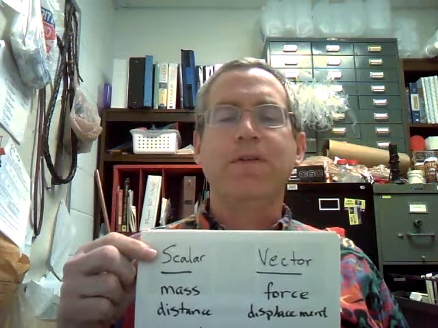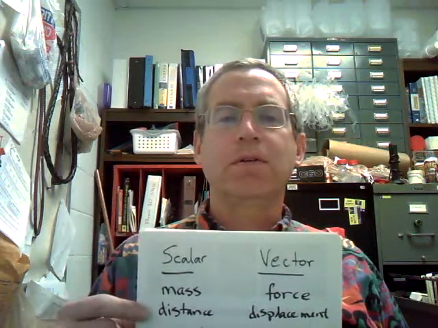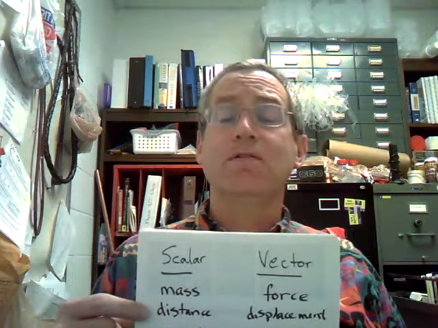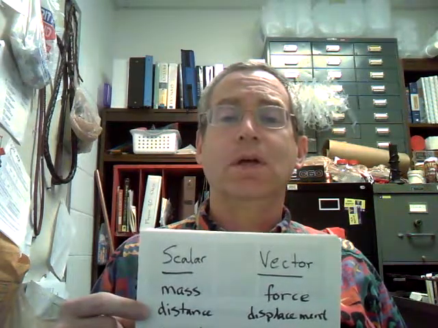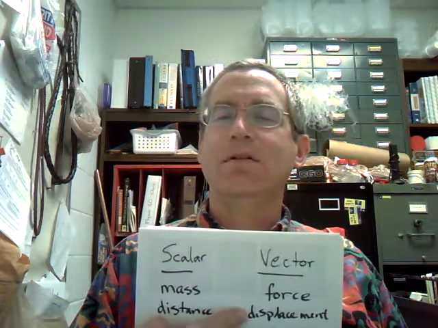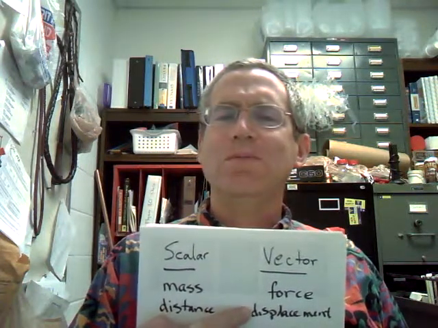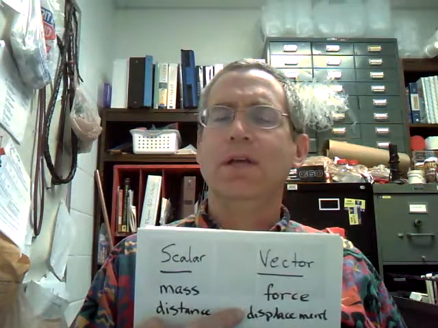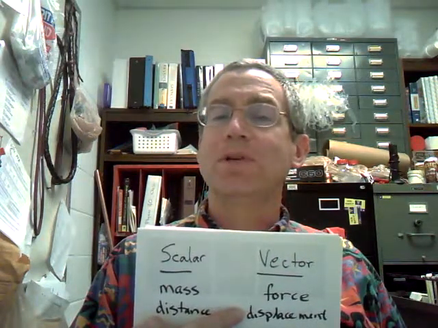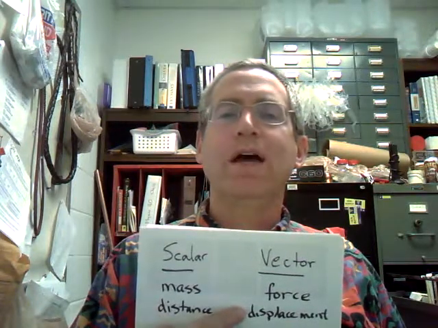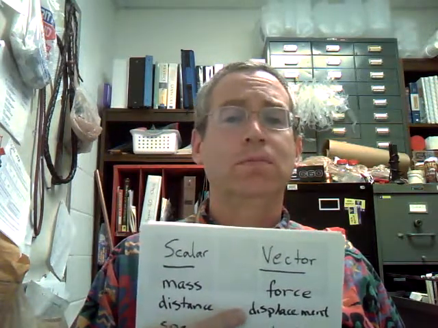Distance and displacement are very similar to each other. The key here is that if I go from here to Charlotte and back, the distance I've traveled was 200 miles. My displacement, on the other hand, well, if you saw the other video, displacement is where you are relative to where you started. And if I end up back where I started, my displacement is 0. That becomes important when proving that I am as fast as Usain Bolt.